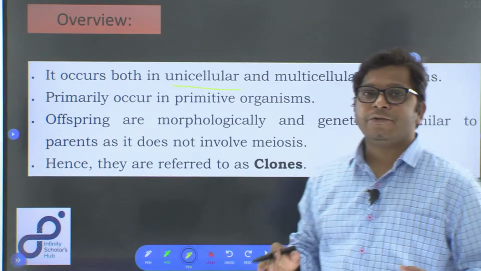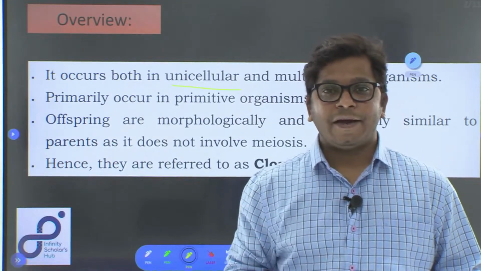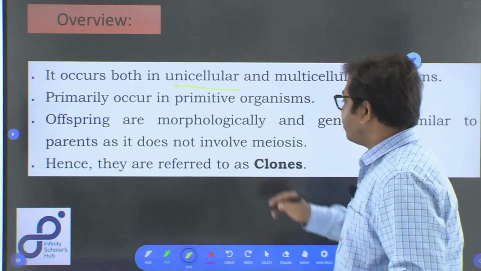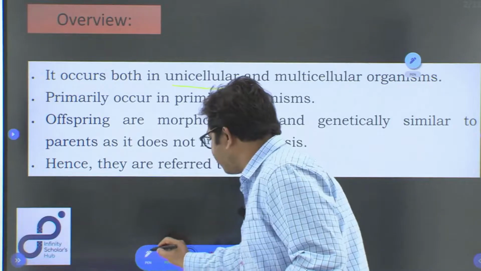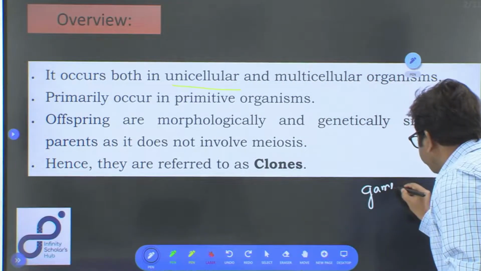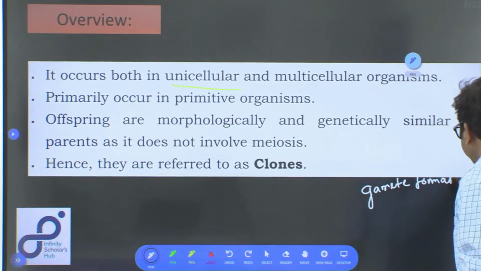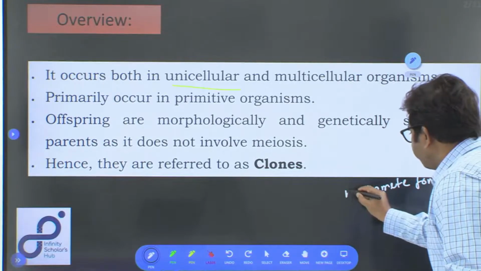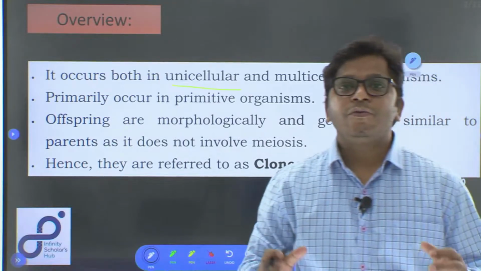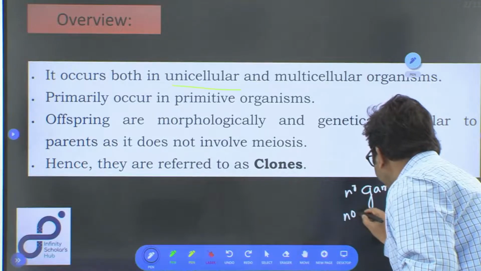Offsprings which are produced here are morphologically and genetically similar to the parent. Why is it so? Because as we know, in this kind of reproduction gamete formation does not occur. So, no gamete formation. Okay. So, as there is no gamete formation, there is also no fusion of the gametes. So, no formation as well as no fusion.